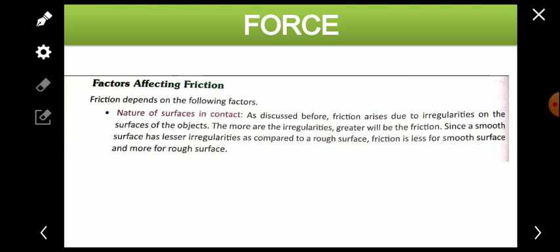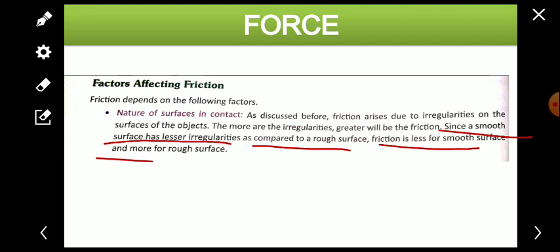So it is directly proportional. The more the irregularities, the greater the frictional force, and the fewer the irregularities, the more the smoothness, and the lesser the friction. Since a smooth surface has fewer irregularities as compared to a rough surface, friction is less for a smooth surface and more for a rough surface. Because a rough surface has more irregularities and a smooth surface has fewer.